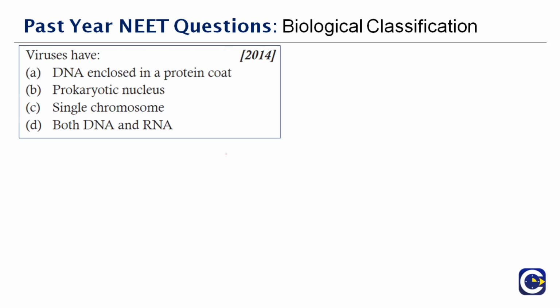Next question here. Viruses have dash. Again, this is a very easy question for you. So what do viruses have? Of course, they have genetic material, right? They all have genetic material. Without genetic material, how can they reproduce and how can they infect any host to which they are attached?